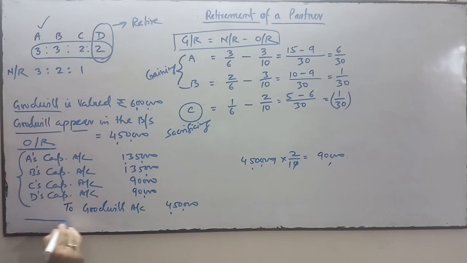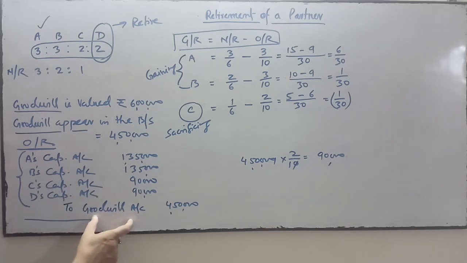So the first entry is to write off the goodwill which is appearing in the balance sheet. This goodwill will be credited. Why have we credited? Because goodwill has a debit balance. It's an asset. When we write off, we are closing this ledger.